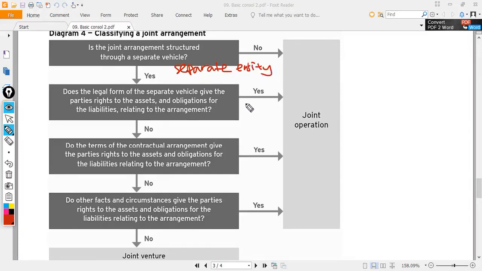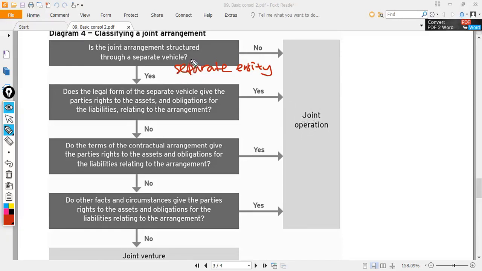As I say, joint venture is a separate legal entity. That's why the first question is, do you have a separate entity? If you say yes, then we may continue the journey that works towards the joint venture. If you say no, then of course it will be joint operation, because you don't even have a separate entity in the first place. It will automatically be a joint operation.